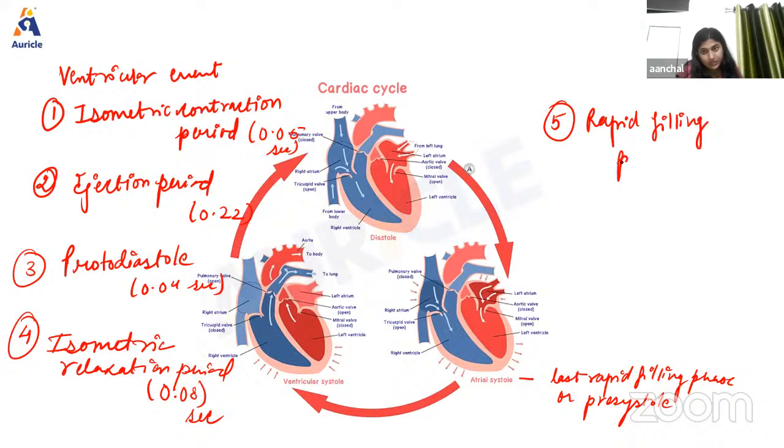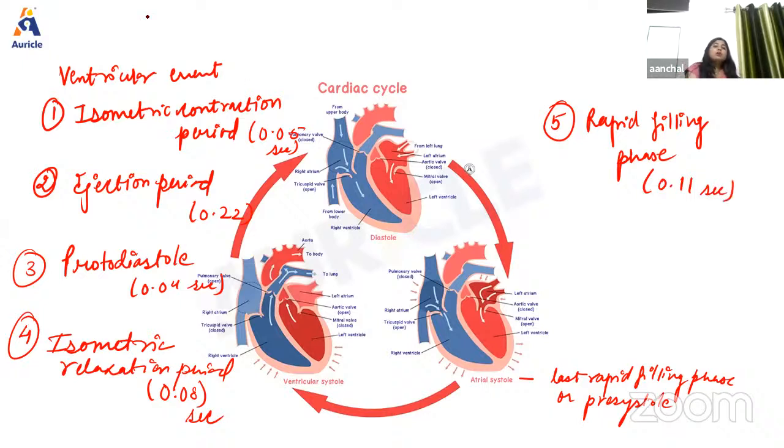So as the name suggests, rapid filling. What happens when the AV valves are open and there is a sudden rush of blood accumulated inside the atrium? A sudden rush of blood will occur from atrium to ventricle. So this period is called the first rapid filling phase, and the ventricle undergoes isotonic relaxation. In this phase, around 70% of the filling of blood is going to take place. And talking about the duration, the duration is 0.11 seconds.